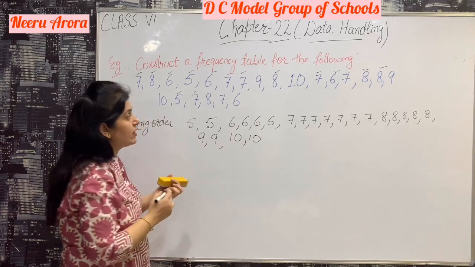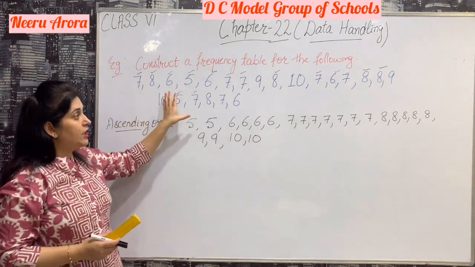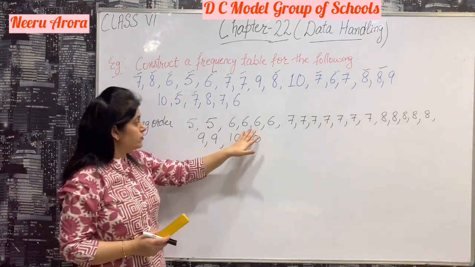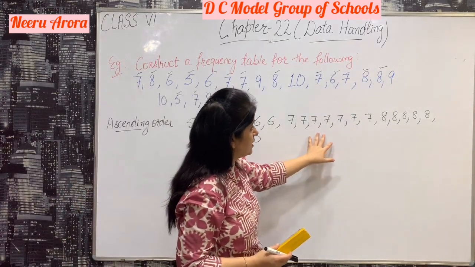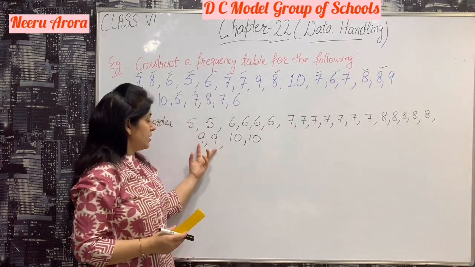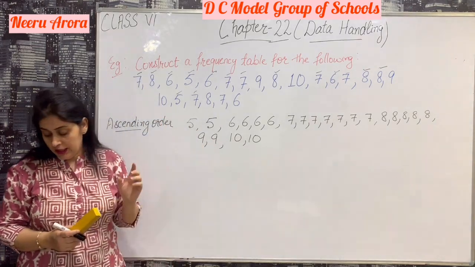Now we have covered all the numbers. First count all these numbers. These are 22 numbers. Is 22 covered in this or not? 2 plus 4 is 6, 6 plus 7 is 13, 13 plus 5 is 18, 18 plus 2 is 20, and 22. Yes, all 22 numbers are covered in this.